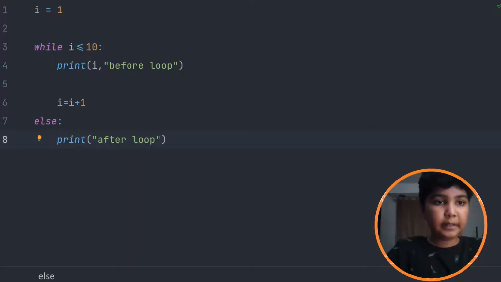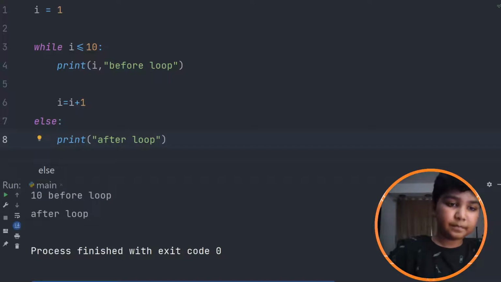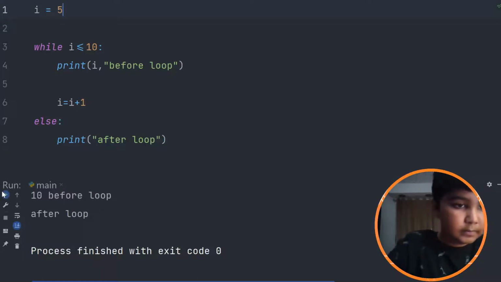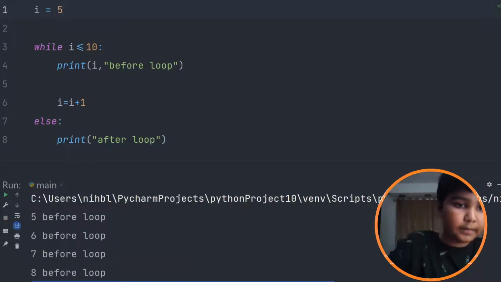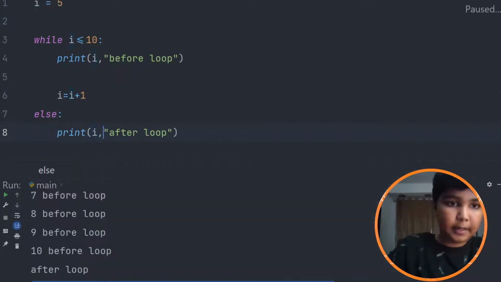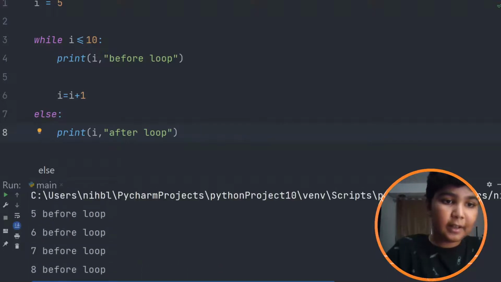So if I run this, you just check it out. See, 5 before loop. Let me also put I comma. It's 10.